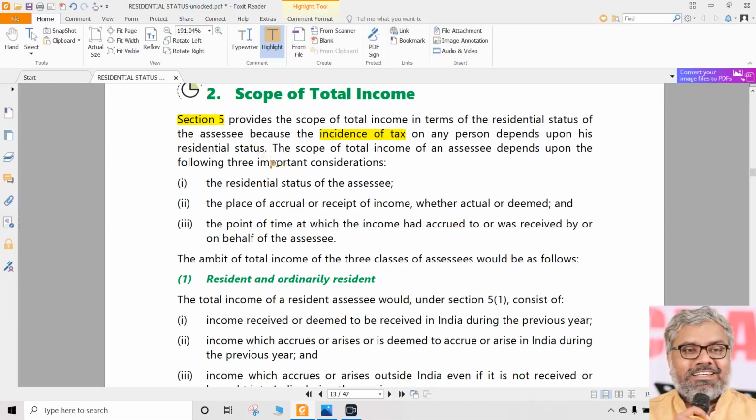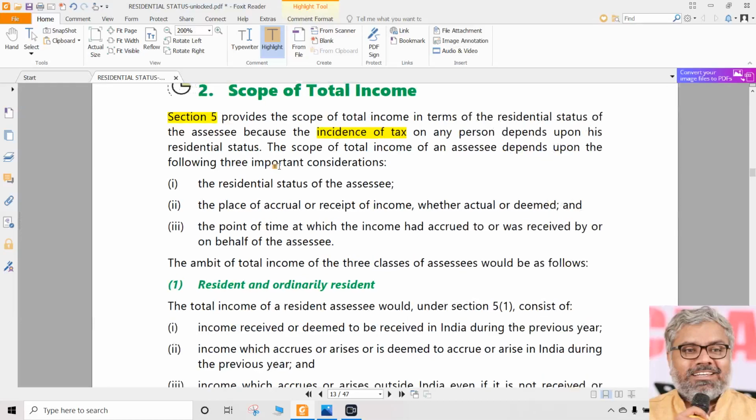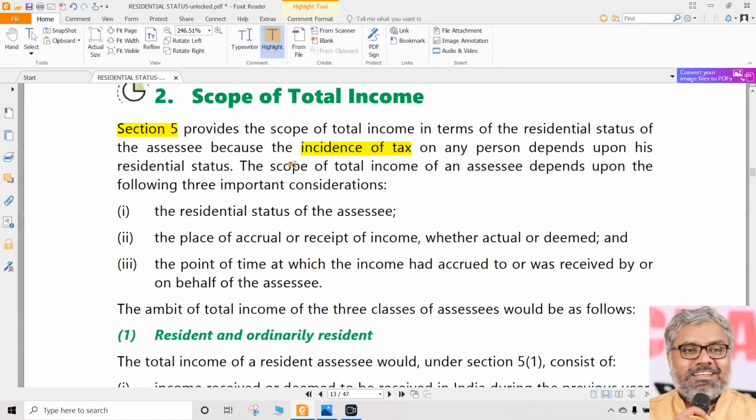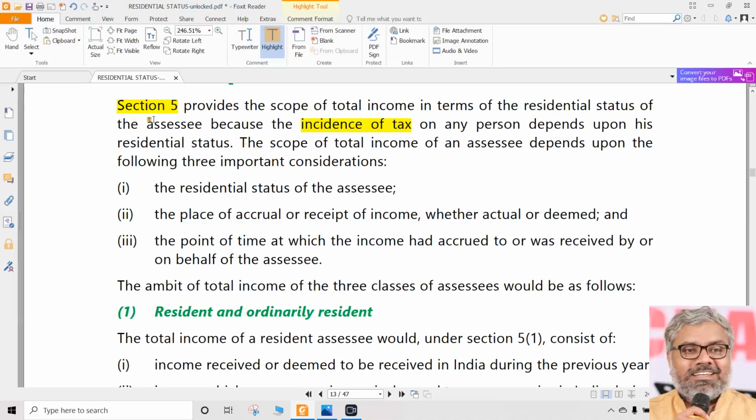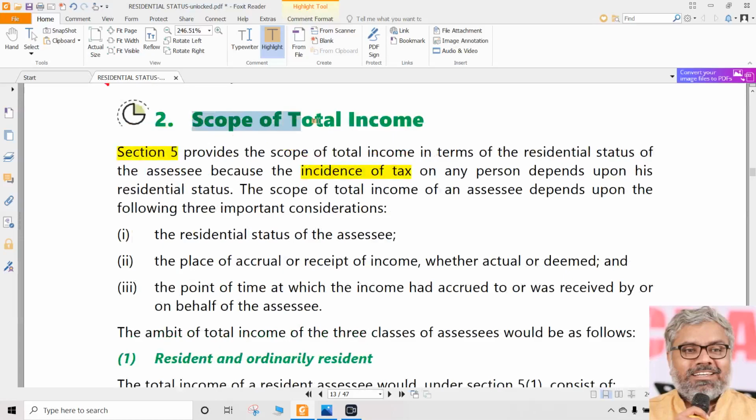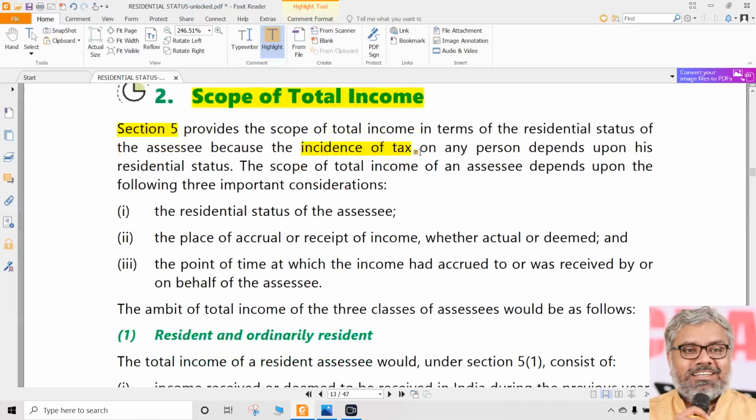So what is the section for determination of residential status? Section 6. What is the section for determination of tax incidence or incidence of tax? That is section 5. And how this residential status and tax incidence are related with each other, that is what we will understand when we look at the scope of total income concept, which is defined in section 5.